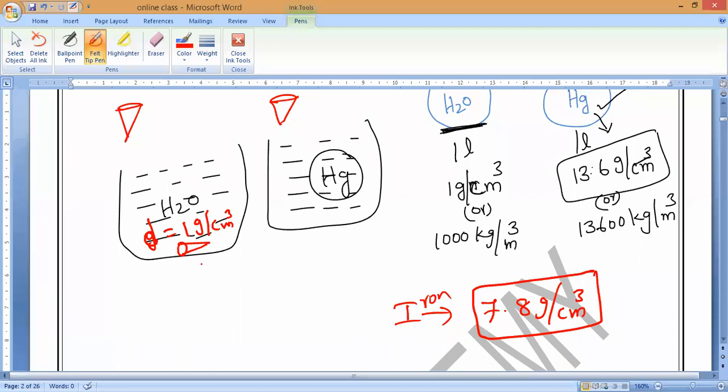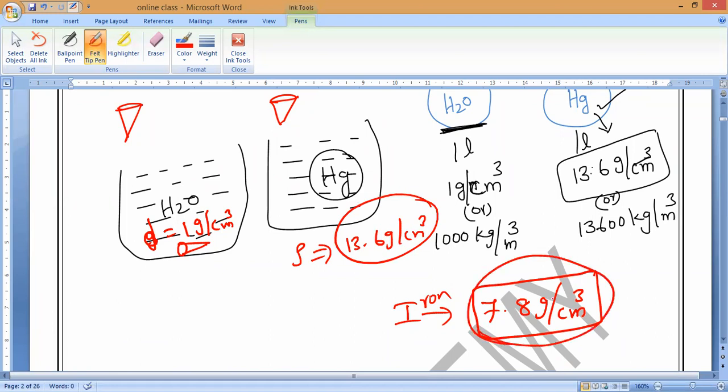So if the density of the substance is more than the density of the liquid, it will sink. Now, the density of mercury is 13.6 gram per cubic centimeter. So it is more than the iron. Have you noticed it? Yes, sir. It is more than the iron, so what will happen? The iron nail will float on it.